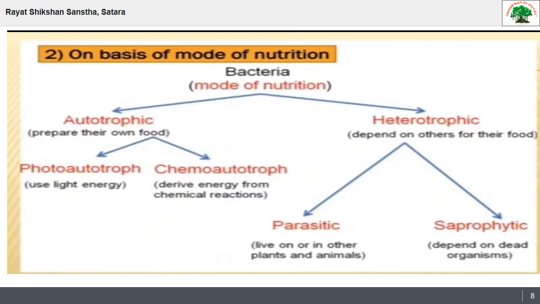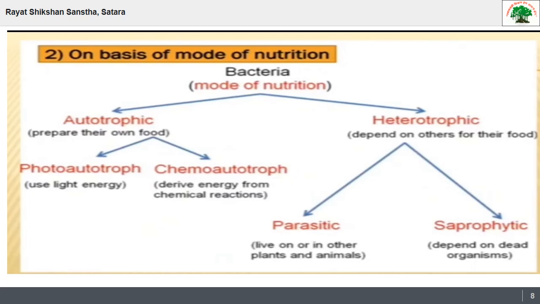That's why here is the explanation of this classification. Bacteria are again classified on the basis of mode of nutrition. There are mainly two kinds of bacteria, autotrophic and heterotrophic. Autotrophic means they prepare their own food. Heterotrophic means they depend on others for their food.